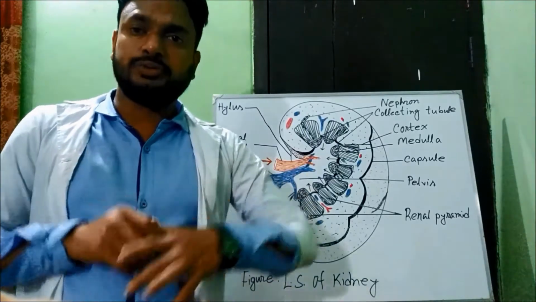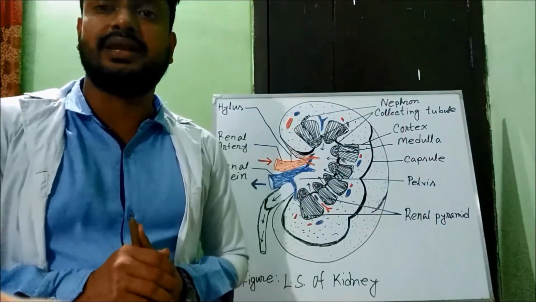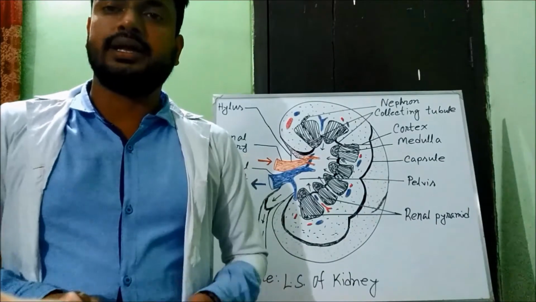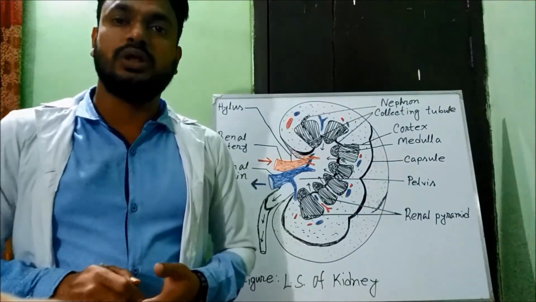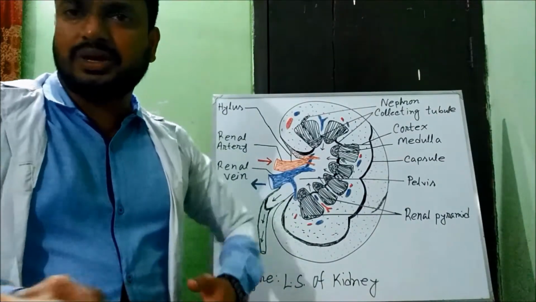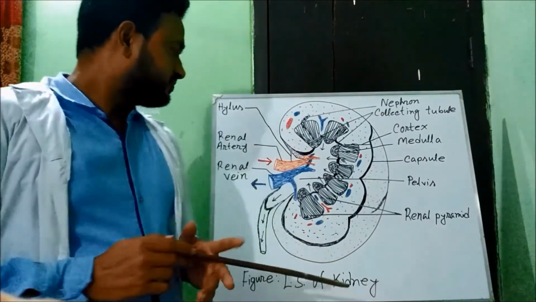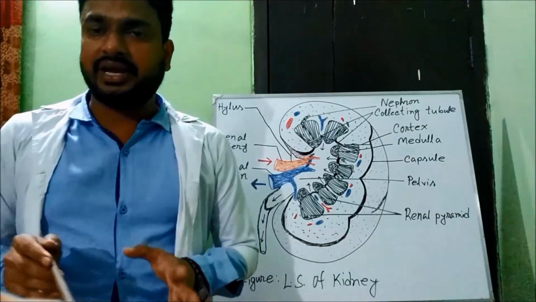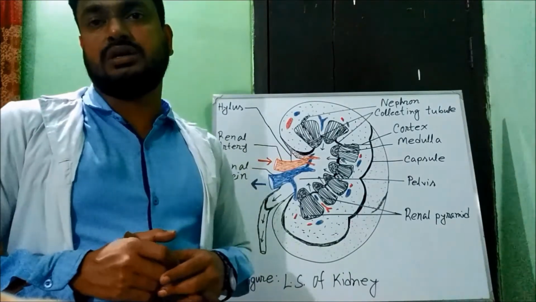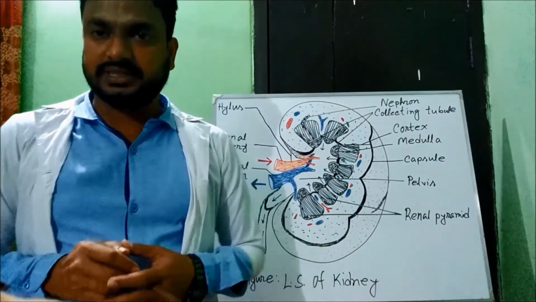Here a point to be noted: renal means kidney related, like renal artery, renal vein, renal capsule, renal pyramid, and so on. And you have already known about artery and vein in chapter 6.